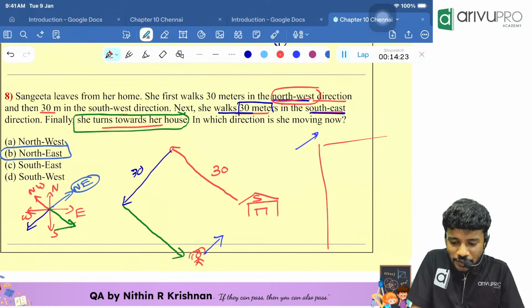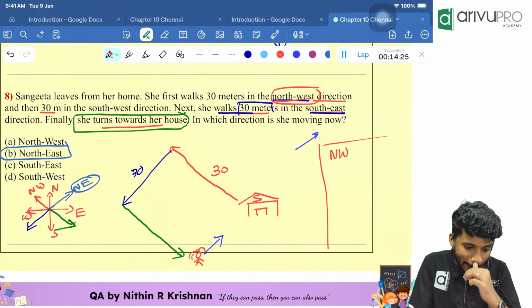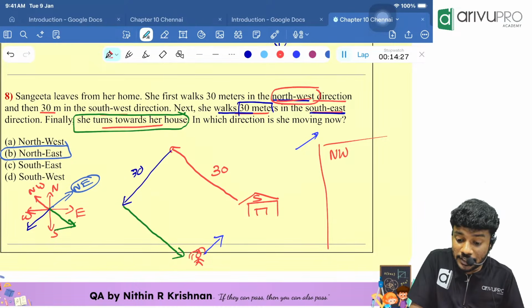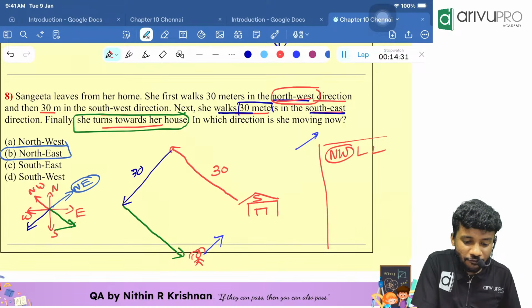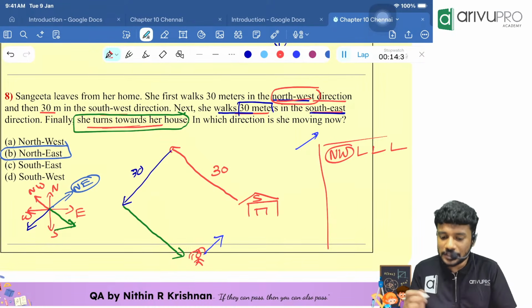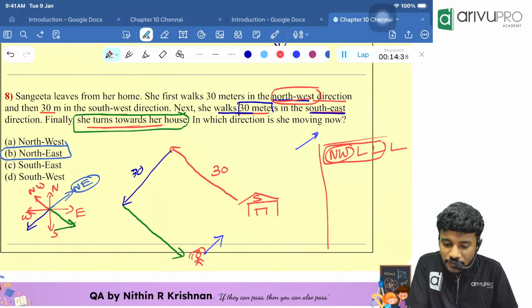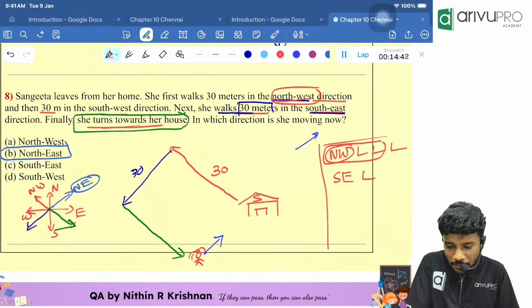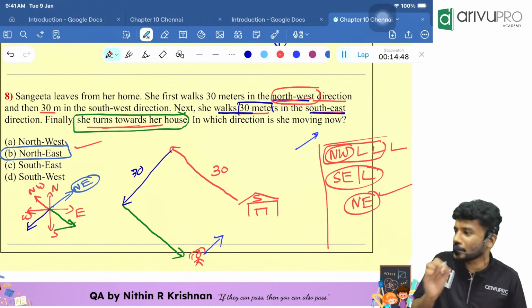Initial direction was northwest. So, in order to make it southwest, which direction should we take? Left turn. Then again we should take left turn. And finally turns towards house means again another left turn. So, northwest left will become southeast. Then left of southeast will automatically become what, people? That will become northeast. Answer is your northeast.